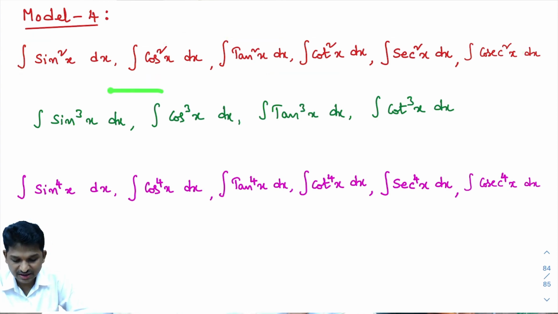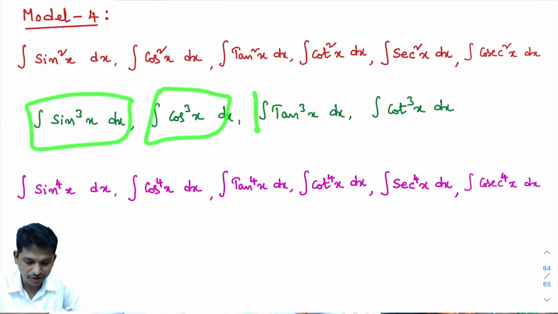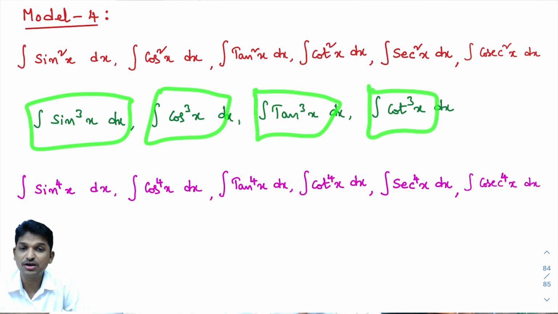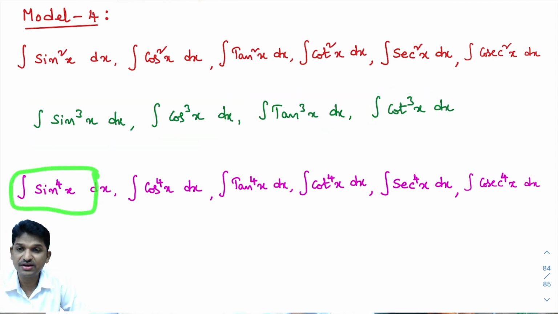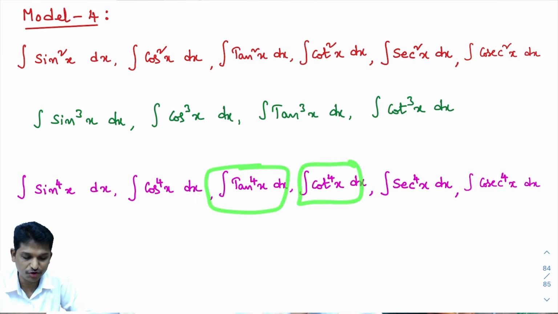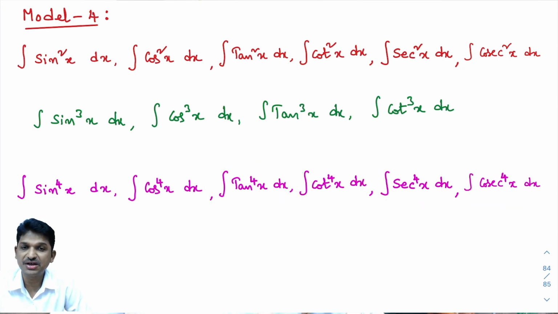Now you observe, these are little difficult problems. Little, not very difficult. You see, integral of sine cube x dx, integral of cos cube x dx, integral of tan cube x dx, integral of cot cube x dx. Cube series is there here. After these 4 problems, you look here, integral of sine power 4x dx, integral of cos power 4x dx, integral of tan power 4x dx, integral of cot power 4x, secant power 4x, cosecant power 4x. So total 16 problems are there.